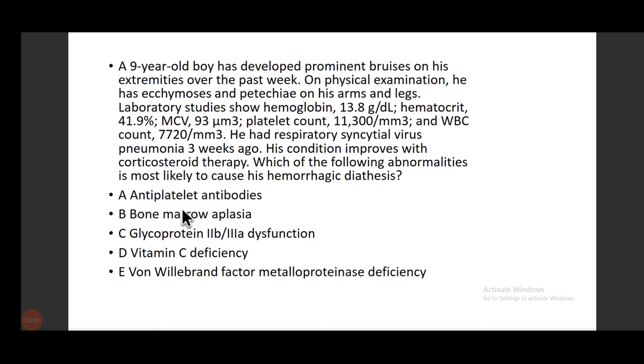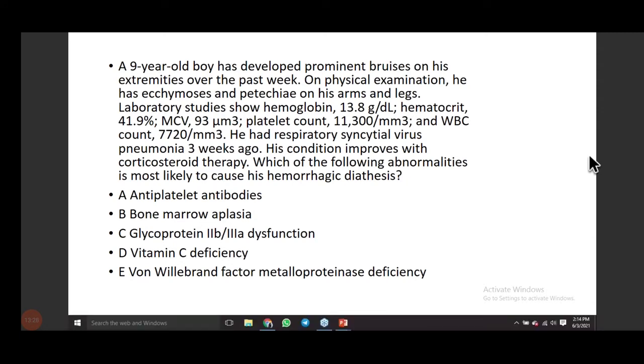Can any one of you tell what is the most likely answer? Anyone? You can write down in the chat box. Okay, fine. No problem. We can discuss this question again after we have studied all the approach for the bleeding disorder.